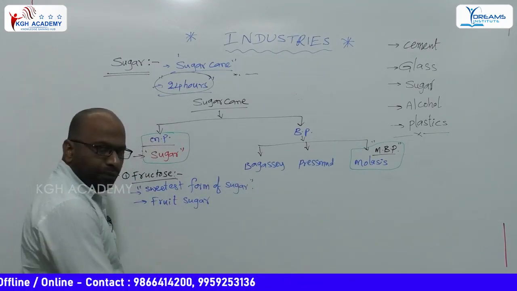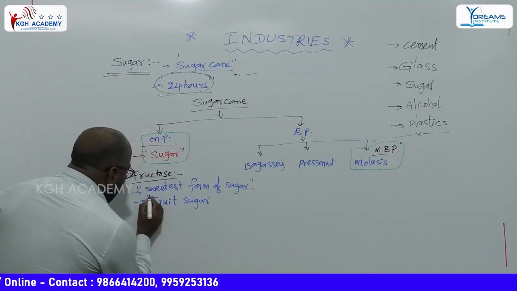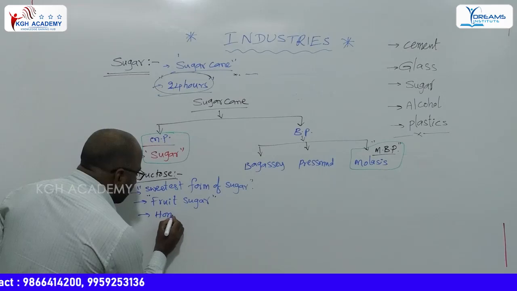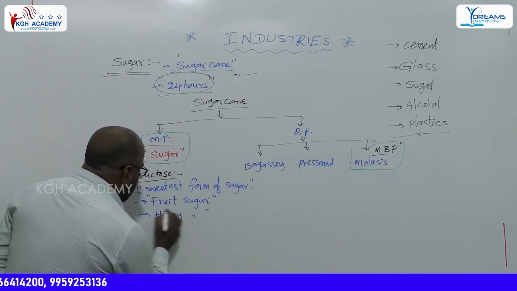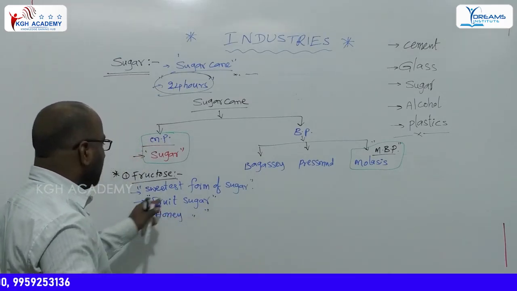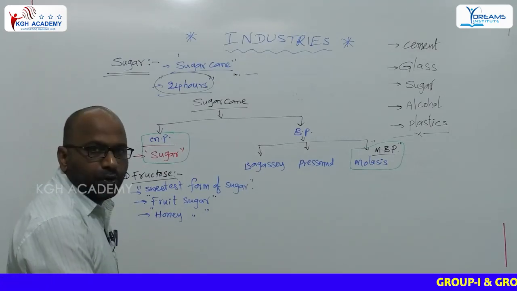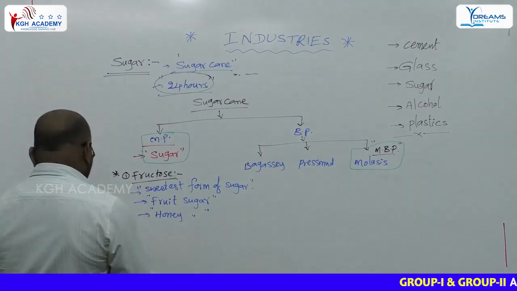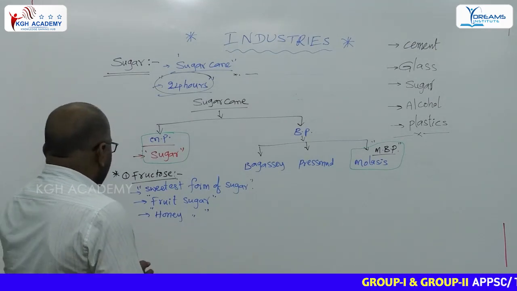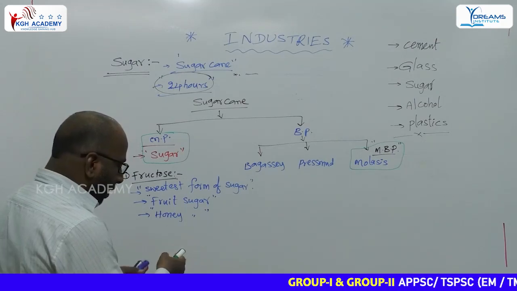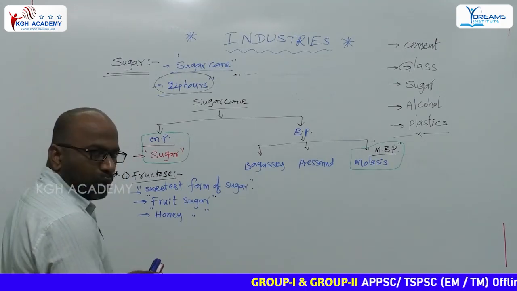It is also called honey sugar. Sweetest form of sugar, fruit sugar, honey sugar. Which one? Fructose. Most important one. It is the sweetest form of sugar, honey sugar and fruit sugar.